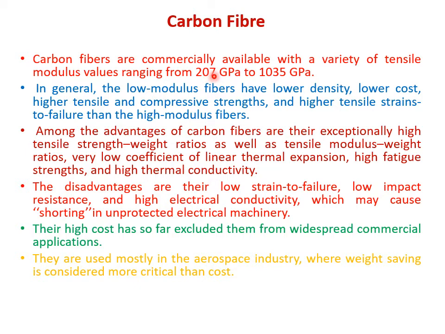So the ratio of modulus of carbon fiber to its specific weight will be very high, right? And in carbon fibers we can obtain around 1000 gigapascals also. Even today, still higher modulus carbon fibers can be obtained.